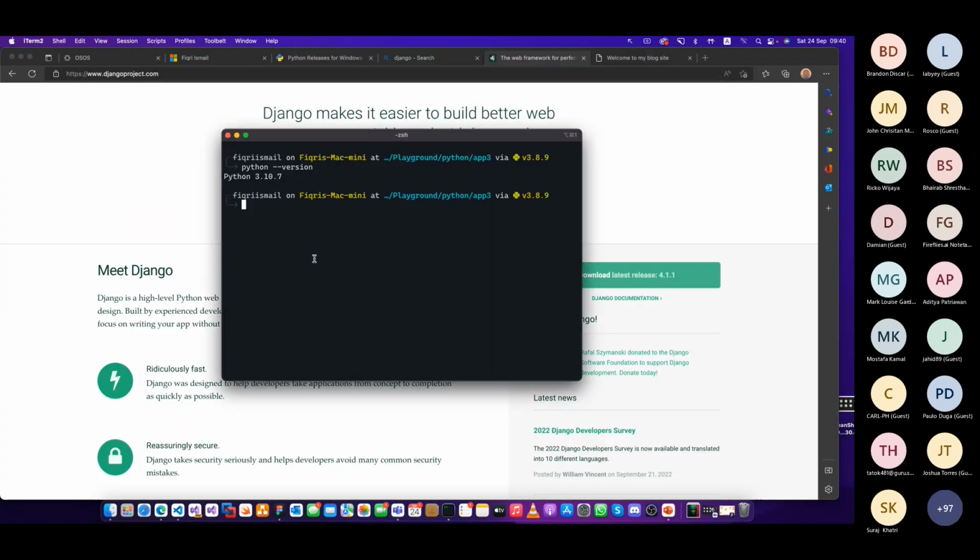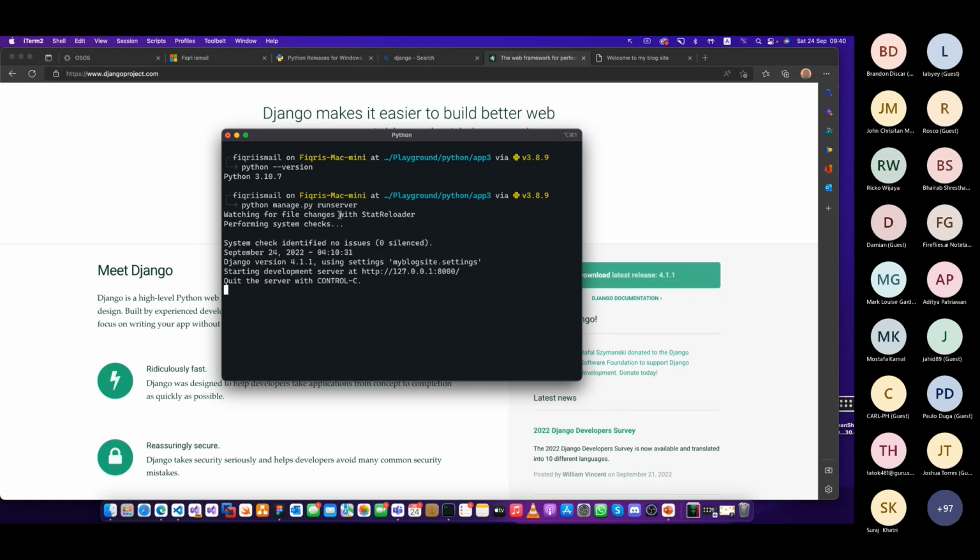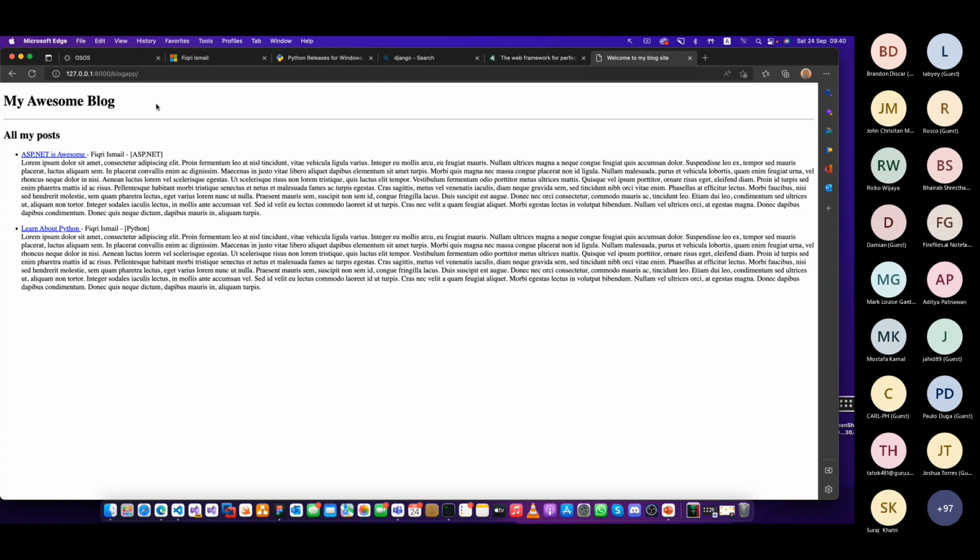Here we're going to say Python. I'll teach you how to do this, so don't worry about this right now. And run server. Right, so this is the one we're going to build today.